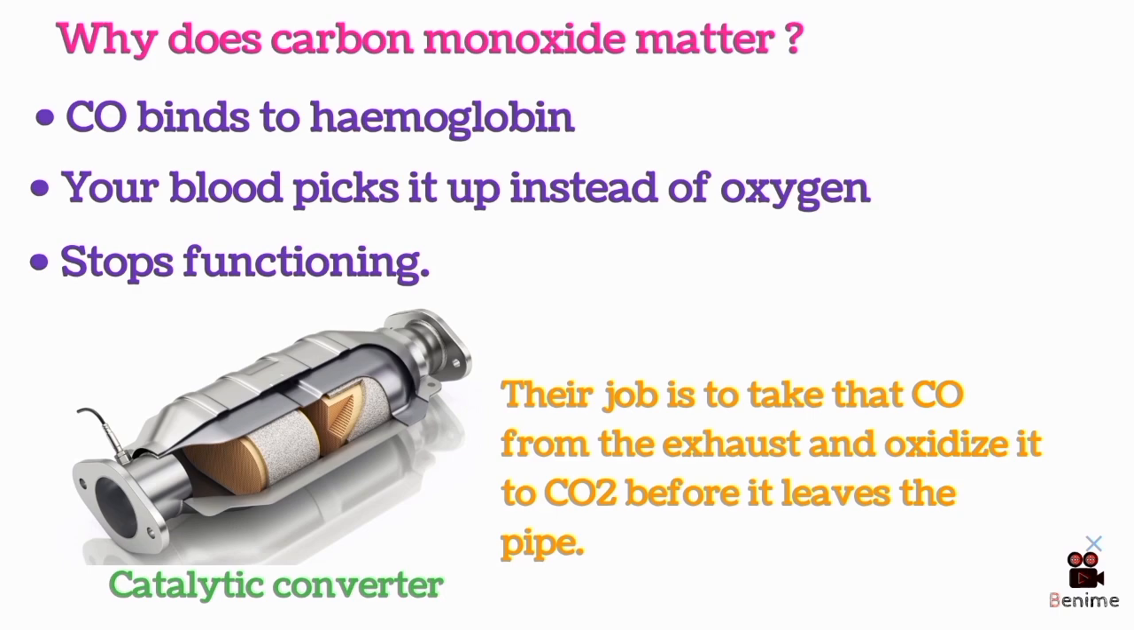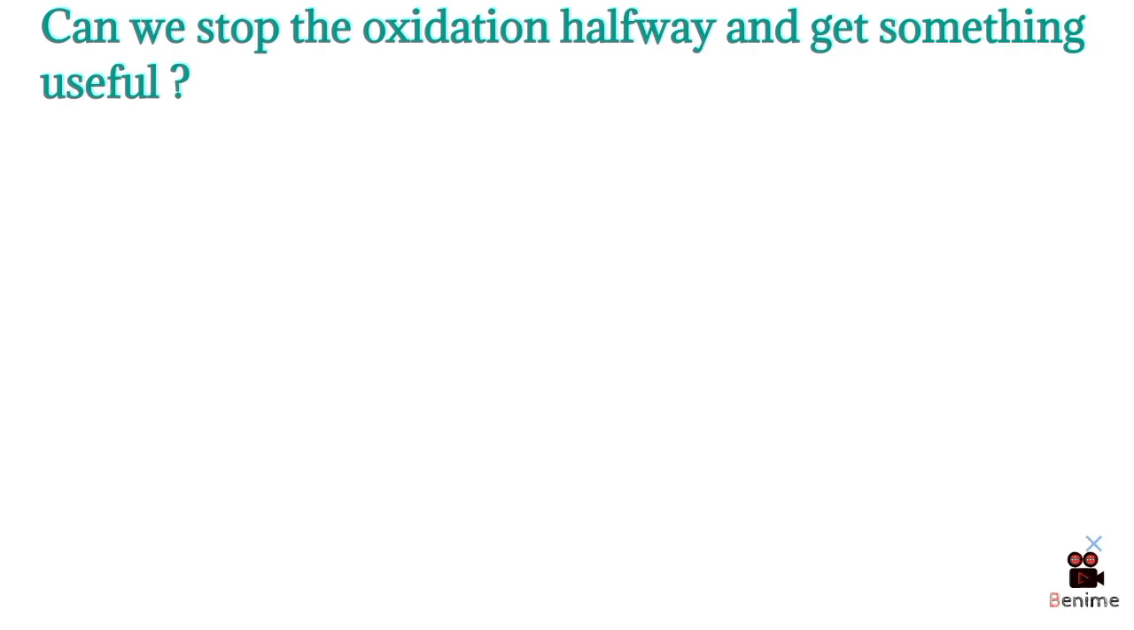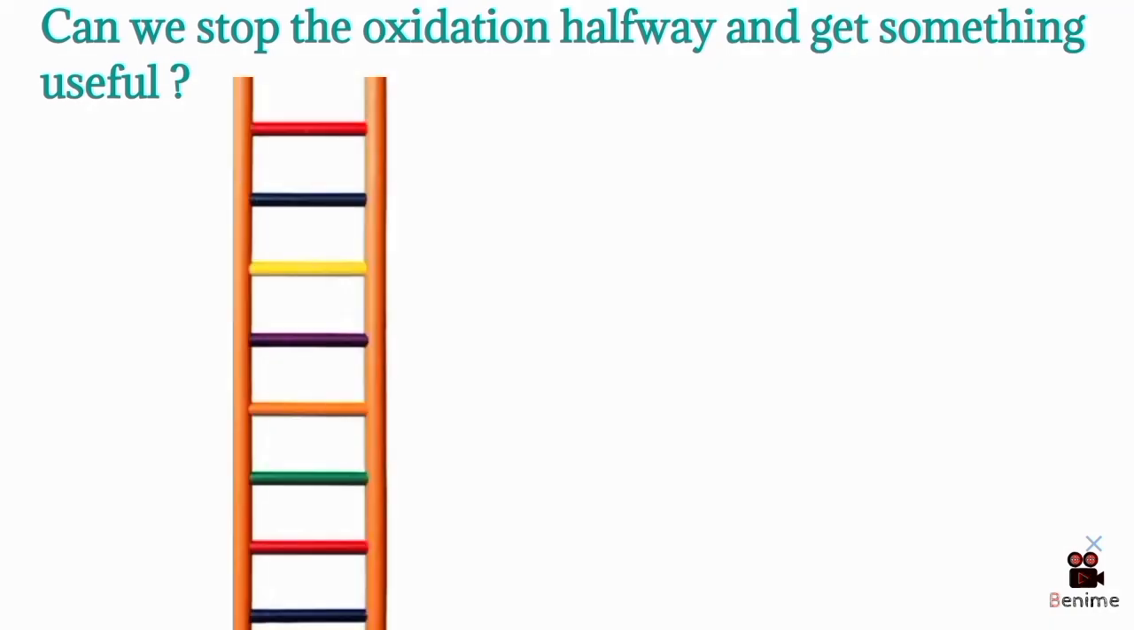Now I want you to think about this carefully. Combustion takes alkane all the way to CO2. But can we stop the oxidation halfway and get something useful? Yes, and this is how industry makes billions. Think of oxidation as a ladder. Each rung is a higher oxidation state of carbon. Bottom rung, alkane, carbon at -2 to -4.